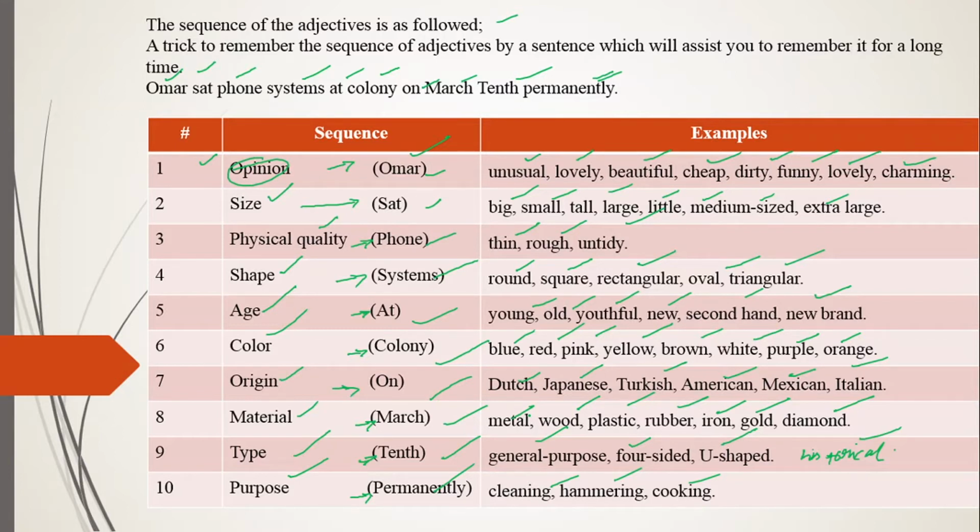These numbers should be in your mind. Clear? That is known as opinion, size, physical quality, and shape, age, color, origin, material, type, then purpose. So if you remember this sentence, you will never forget your sequences. So hope you got the sequences, numbers.